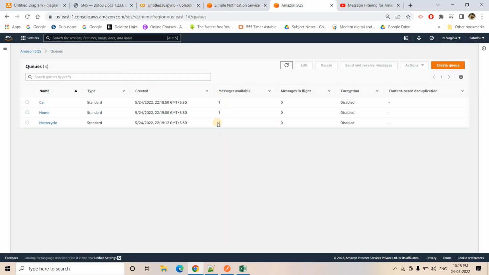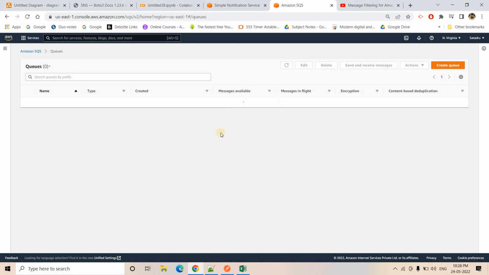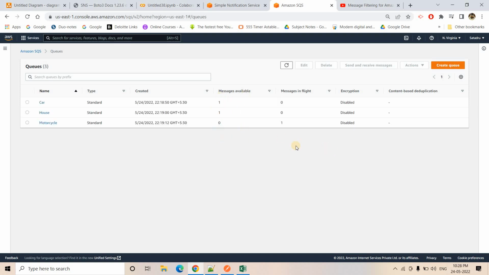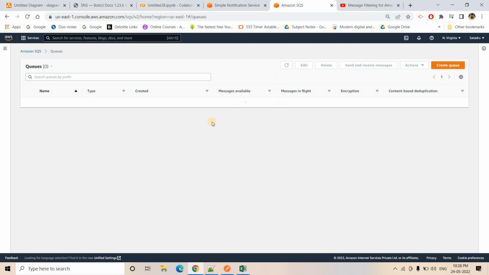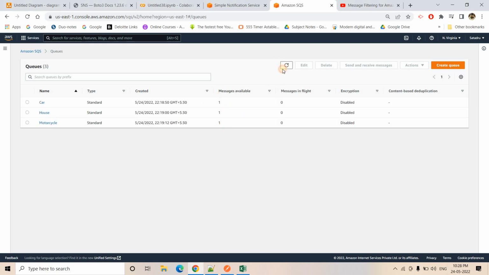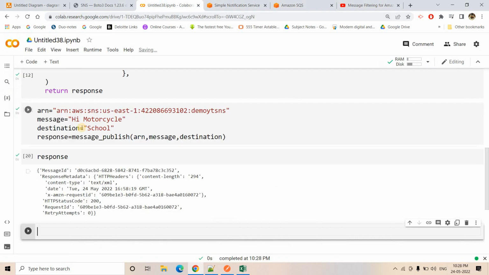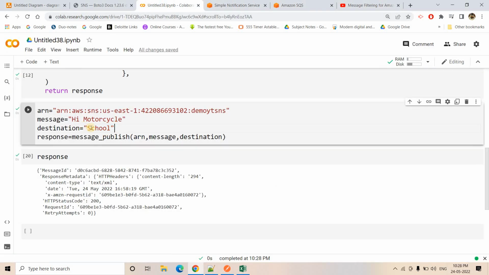So in all the SQS queues, one message is available. If I refresh this one, you will still see one is there. Actually this is a message in flight, it is showing for motorcycle, that's fine because I just polled for it. So the message attribute did not satisfy any of the criteria, so it was not consumed by any of the SQS queues.